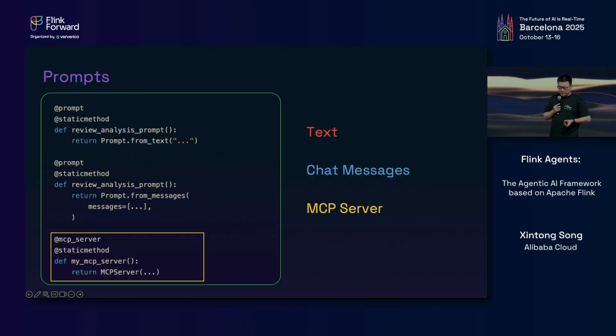To do so, simply define an MCP server with a decorated static method, and the framework will retrieve the prompt from it. By the way, the reason we need this static method is because Python decorators do not apply on properties. Alternatively, we also provided APIs that allow you to register the prompt and other agent components without using static methods and decorators. I'll show you later.